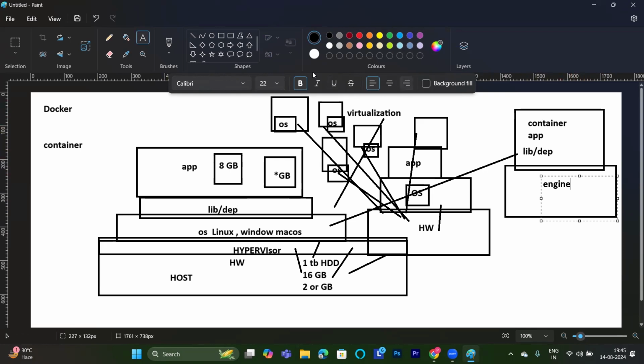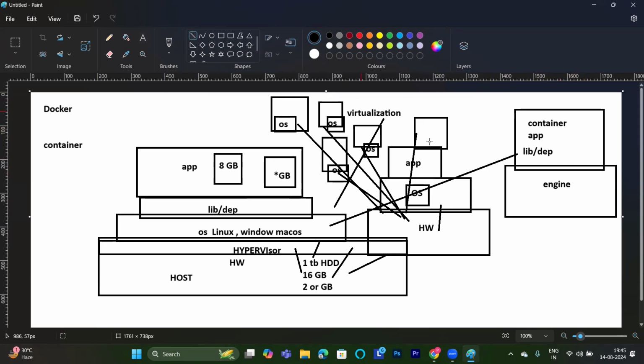They will have an engine. The engine will directly virtualize the operating system and directly interact with the kernel of the operating system. Whatever components the container requires to run, it will run on the host itself.